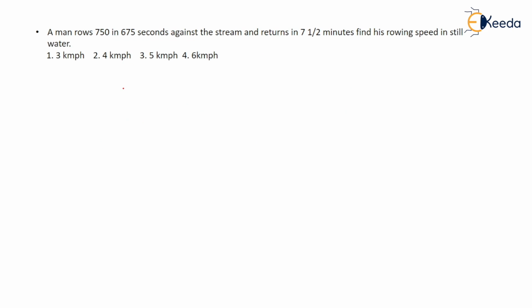A man rows 750 meters in 675 seconds against the stream, that means upstream. This comes out to be 1.11 meter per second. So 750 meters in 675 seconds, and you have to convert it into hours. So it comes out to be 4 km per hour.